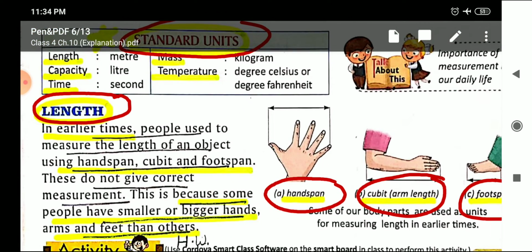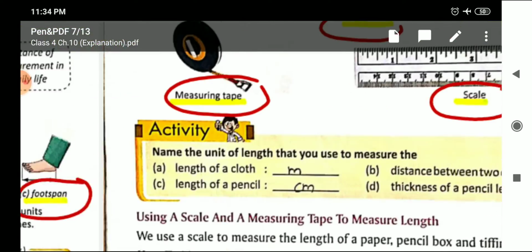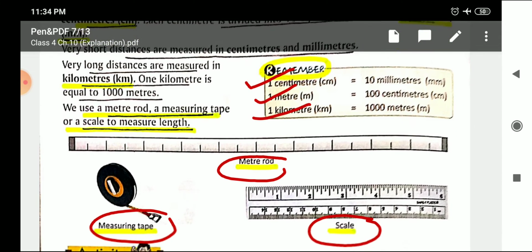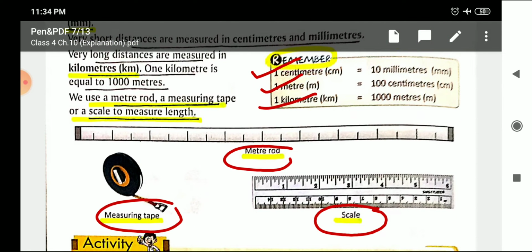The first one, we discussed about the length. Now what are the units of length? Just recall. Units of length are centimeter, meter, kilometer. And what are the instruments to measure length? Meter rod, measuring tape, scale.